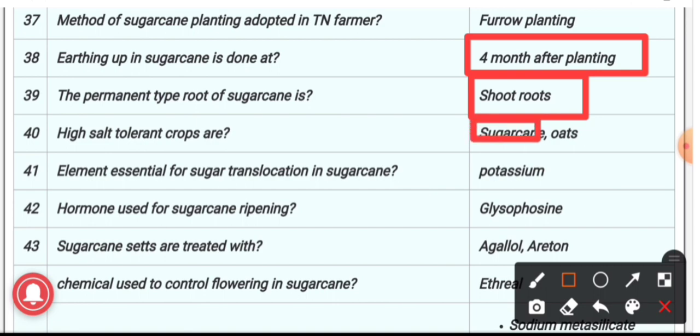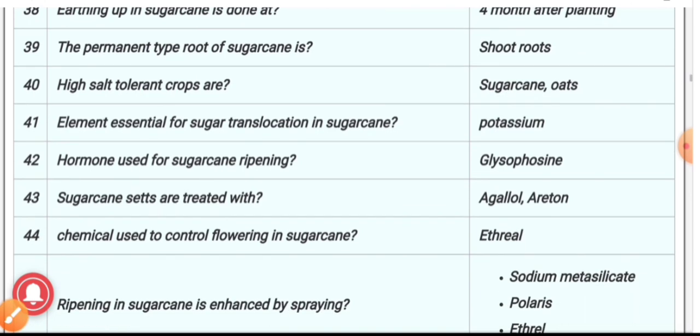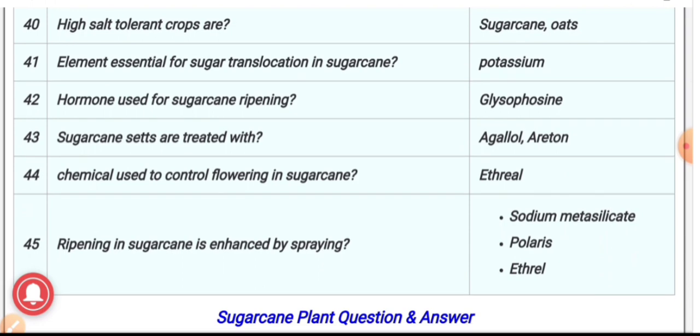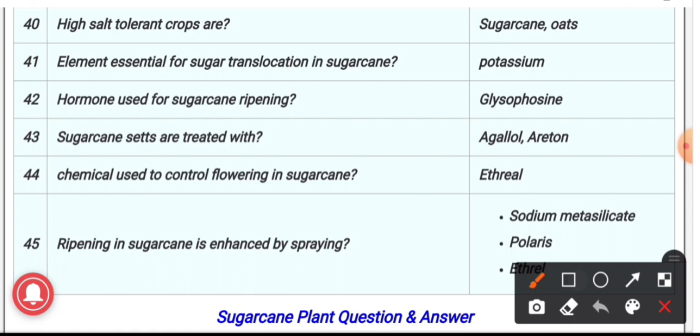Sugarcane and oats are the highly salt tolerant crops. 41, the element essential for sugar translocation in sugarcane, and the answer is potassium. It is the element which is essential for the sugar translocation in sugarcane crop. 42, hormone which is used for sugarcane ripening, and the answer is glyphosate. It is used for sugarcane ripening.